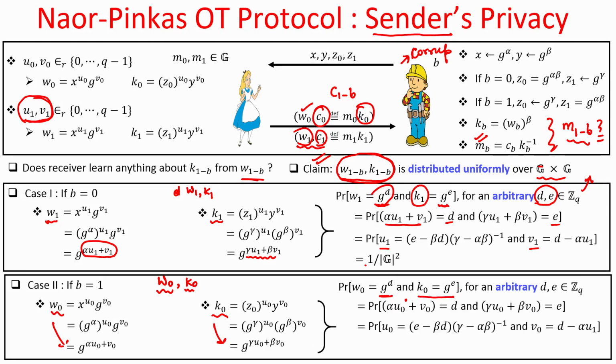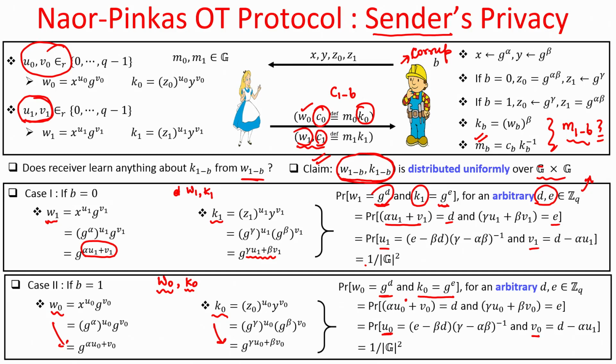Well, the probability of this event happening is the same as Alice having used the randomizers U naught and V naught respectively satisfying these conditions, but since the randomizers U naught and V naught are picked uniformly at random, the probability that U naught and V naught can take these respective values is 1 over the square of the group order.